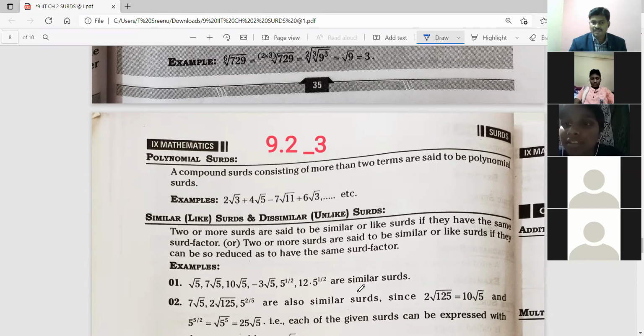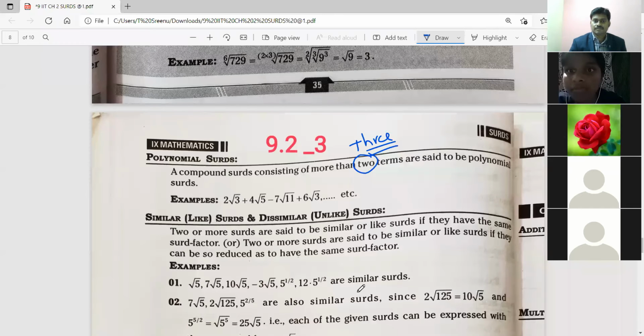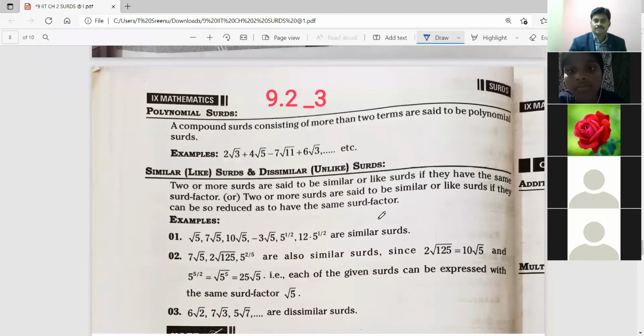But here, how many are there? 1, 2, 3, 4. 4 are there. Monomial, binomial, trinomial, and then multinomial in polynomials, but here we'll give the name polynomial. Yes, more than 3.